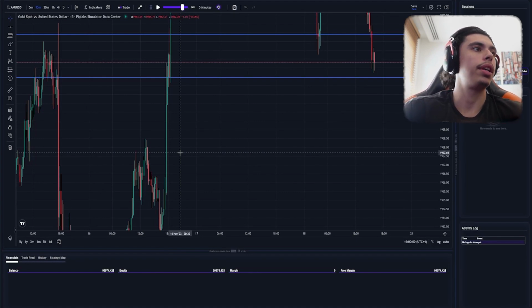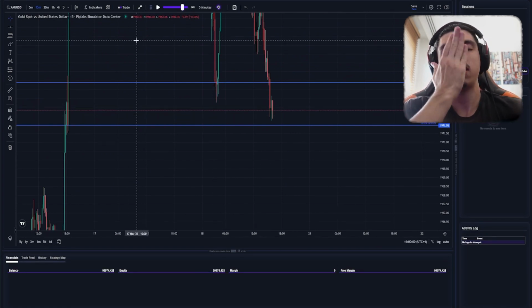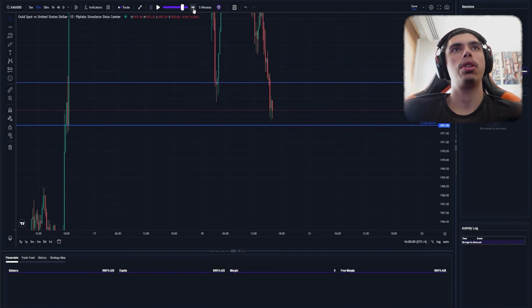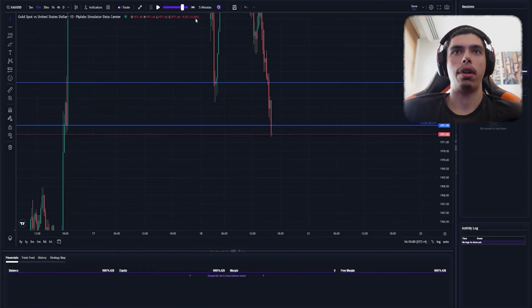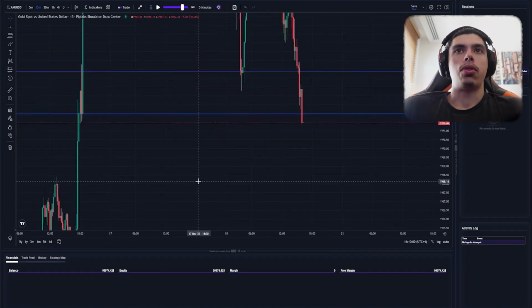I expect price to be filled here, right? So this is something that I'm going to look for. So let's have a look here and see what we can do. See if we get a close below or not. So let's see. All right, 15-minute candle has closed below here. I wonder if this is going to be interesting here.